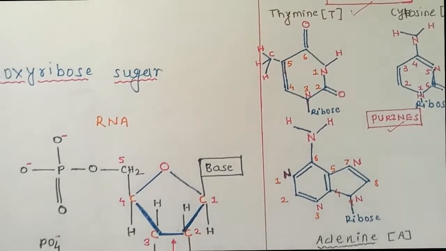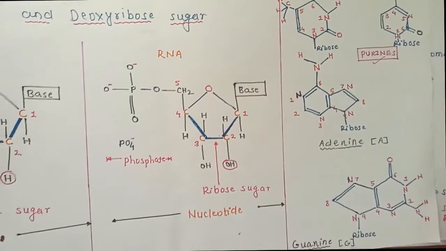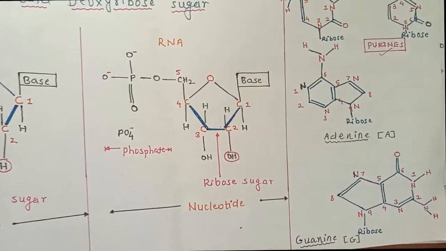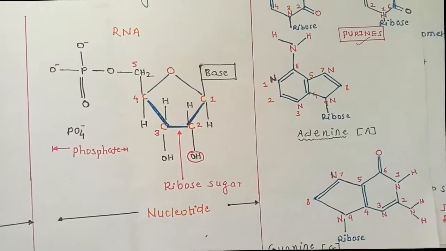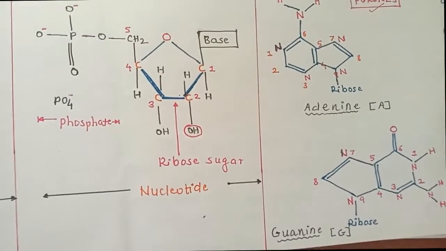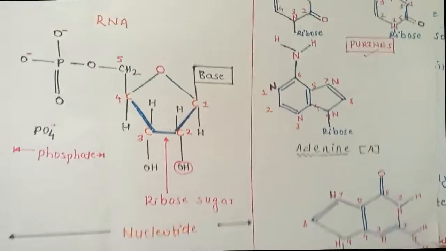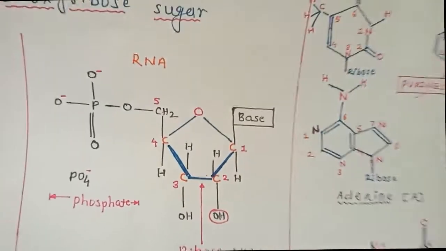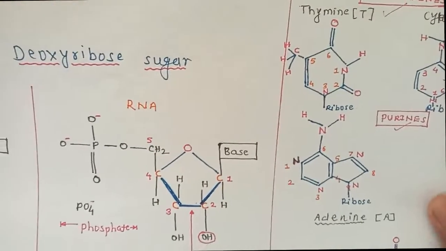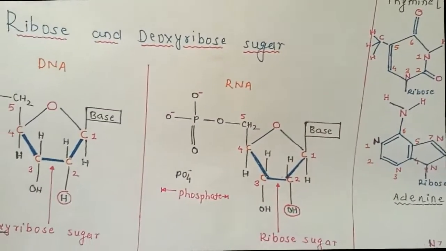So this we'll study very thoroughly in the second chapter. Just remember this one. If you can draw the structures while studying the lectures, that will be better. So these are the different nitrogen bases and the sugar in DNA and RNA.